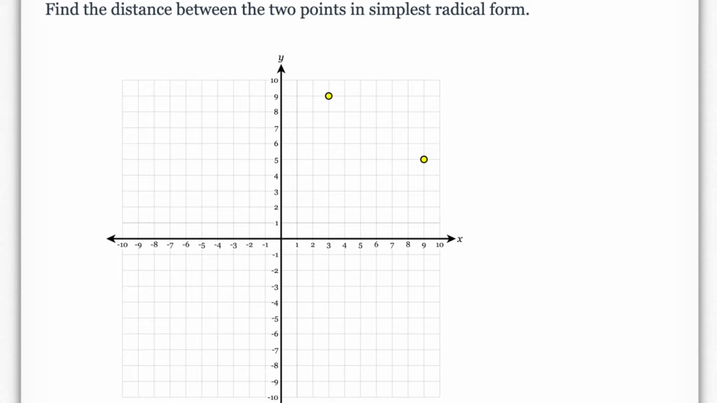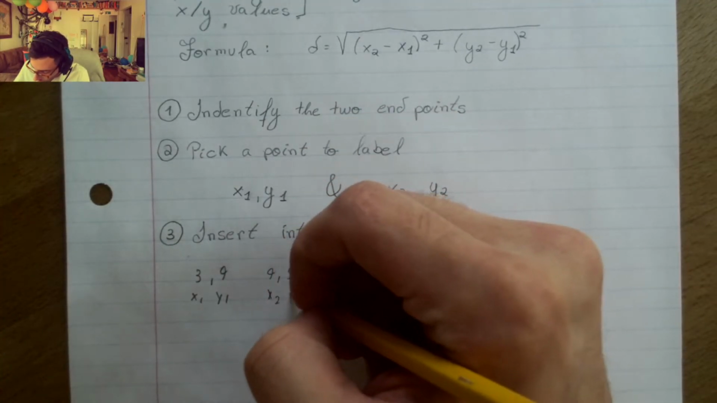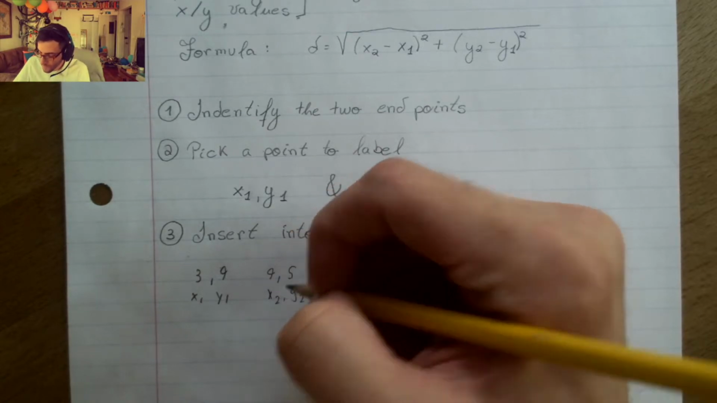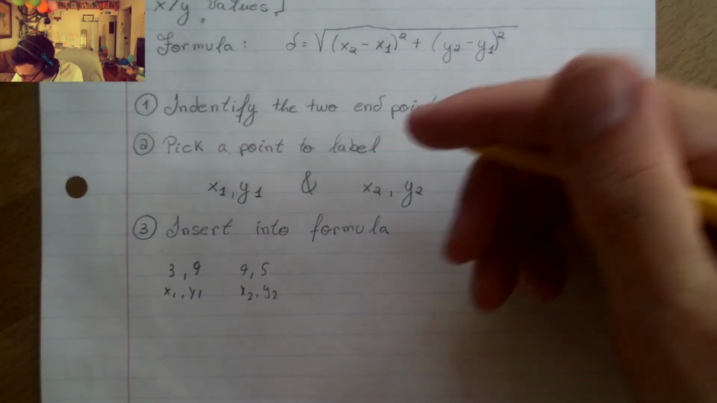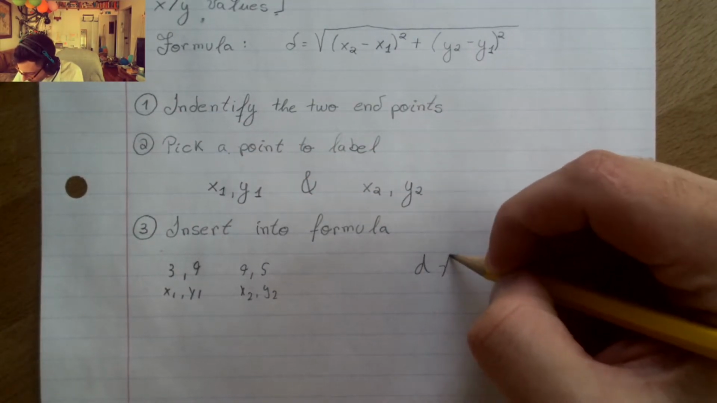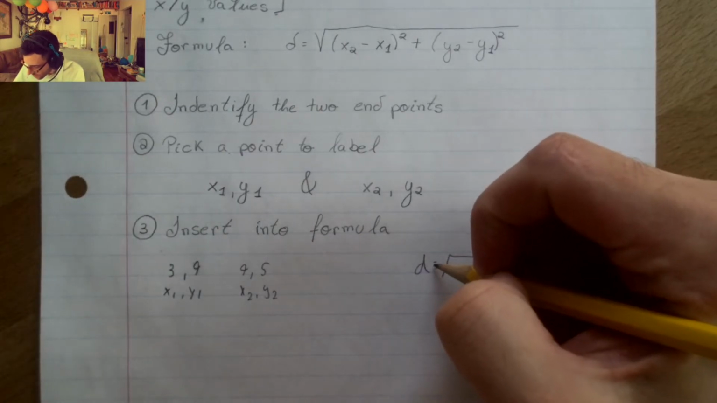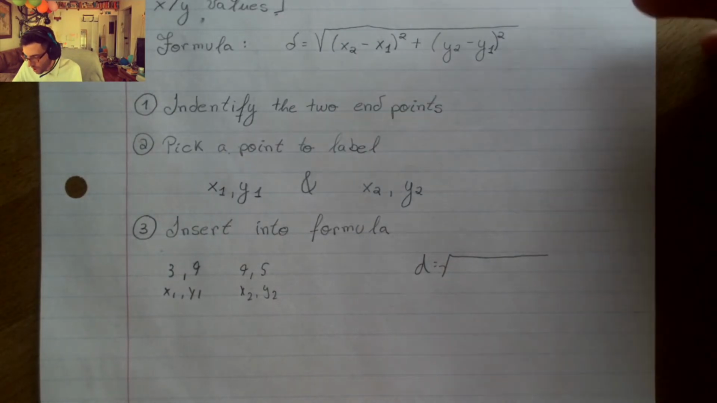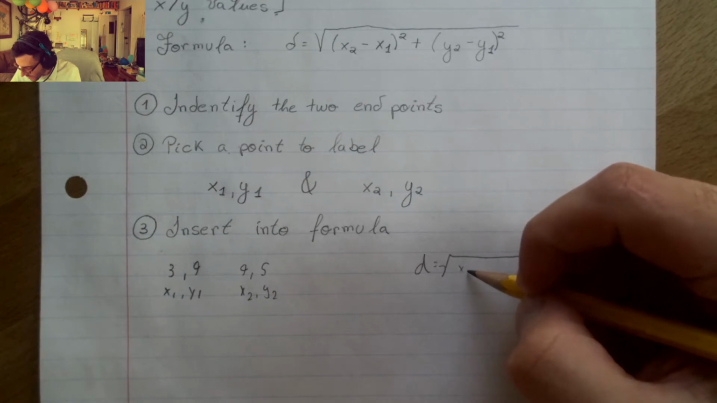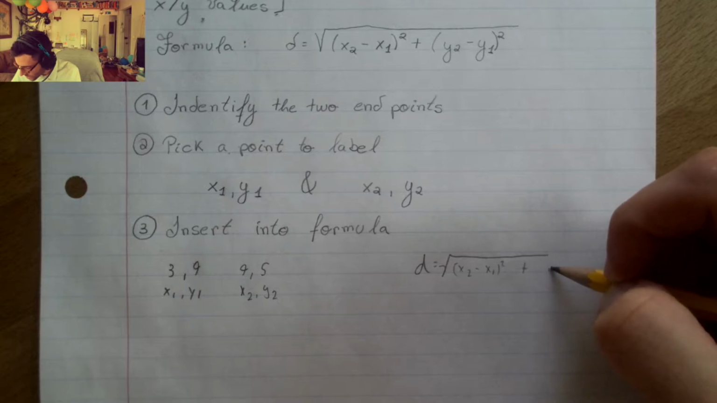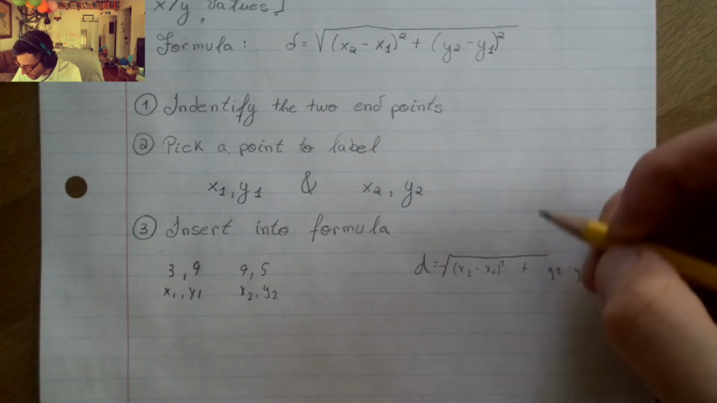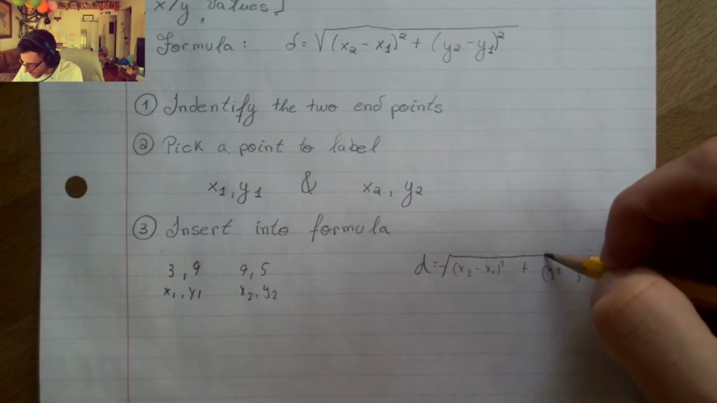That next point on the right hand side, if you're looking closely, is (9, 5). That's going to be our x2 and our y2. In terms of our steps, we're going to set up our equation here. Distance is equal to the square root of (x2 minus x1) squared plus (y2 minus y1) squared.